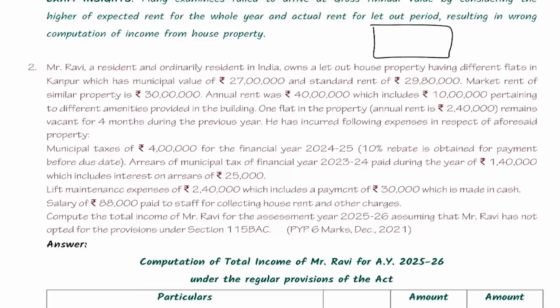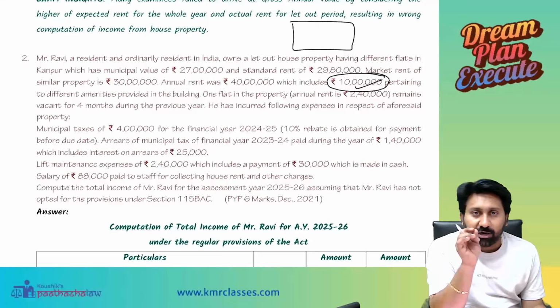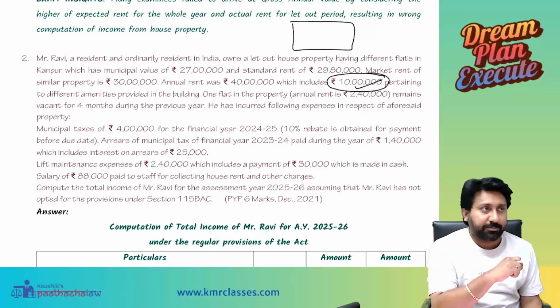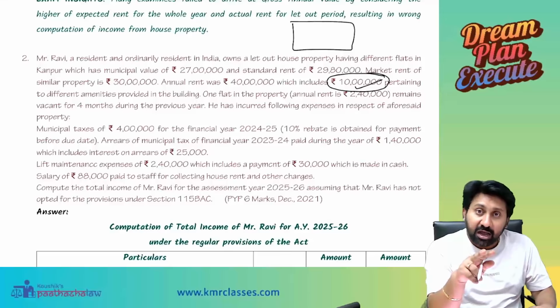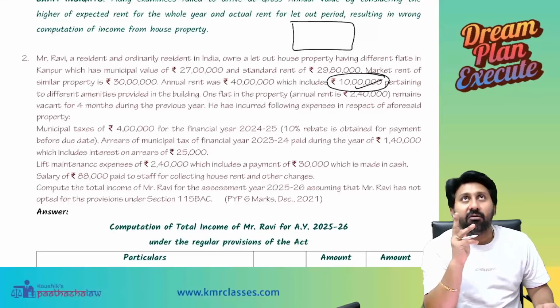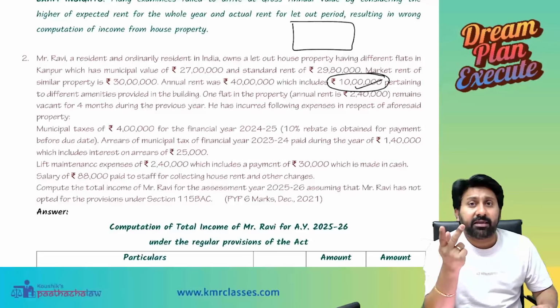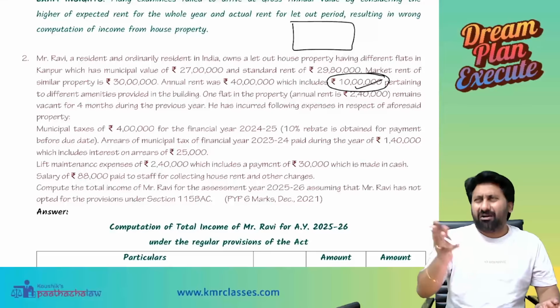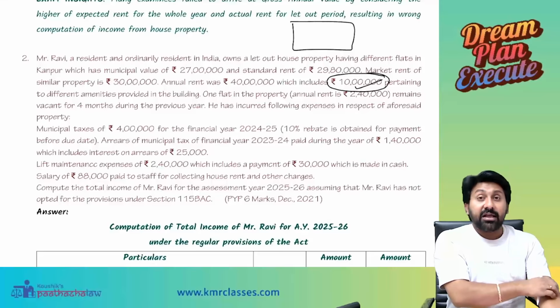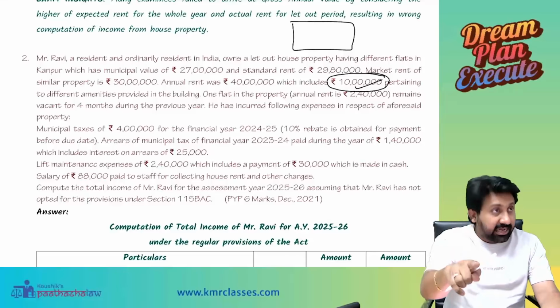See here, how much am I collecting in the form of amenities? Whenever you are collecting an amount in the form of amenities, try to understand clearly. Any amount collected in the form of rent only comes under IFHP head. Any other things you are collecting should go either under IFOS or under PGBP. When will it go under IFOS, when under PGBP? If my business itself is to provide amenities, it will be PGBP. Sometimes I do it occasionally, then IFOS. That you have to write in the examination as an assumption clearly.